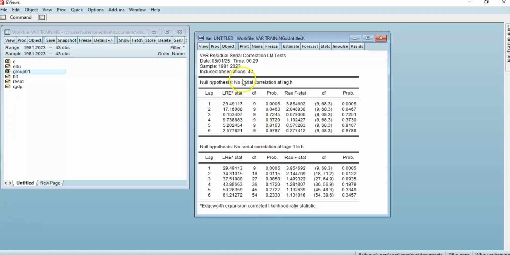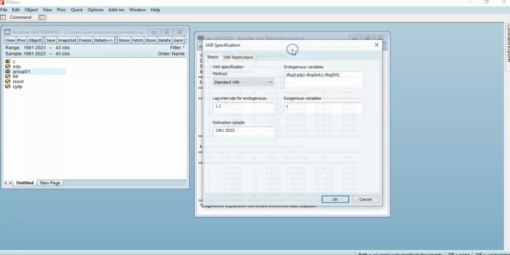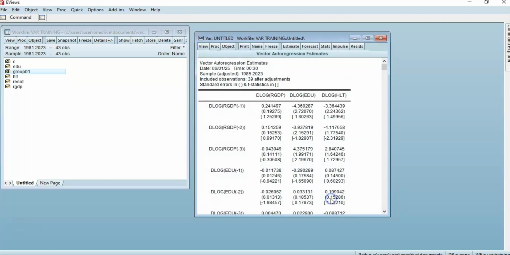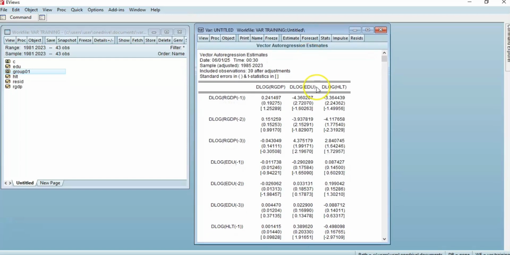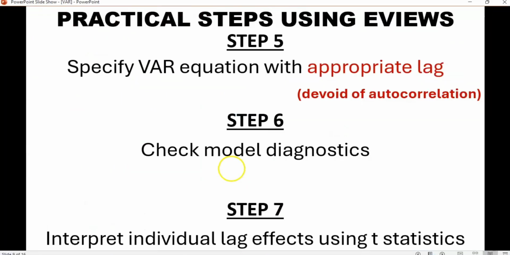Okay, let's go back to our VAR and estimate. So instead of 1, 2, we use 1, 3. Yes, we use 1, 3. Click OK. Yes, so this is now our VAR results. The VAR result. See, just like we did here. So now we have ascertained and specified the VAR equation using the appropriate lag 3.